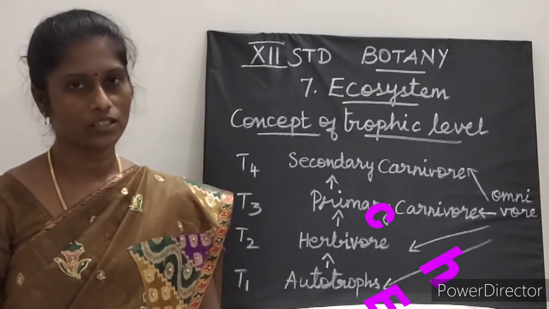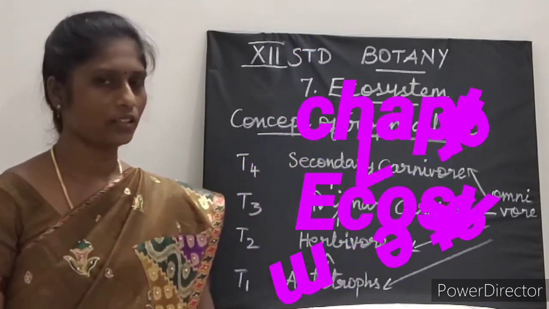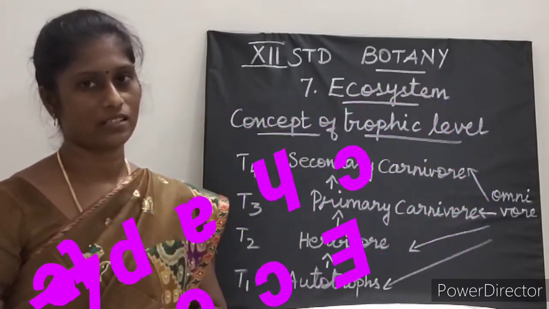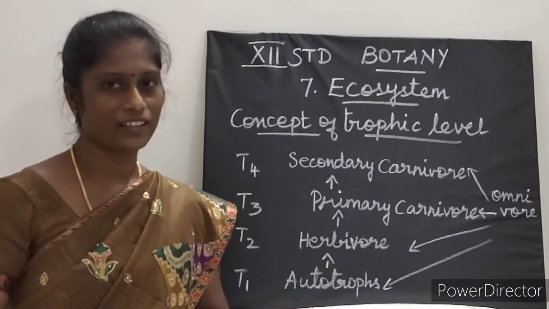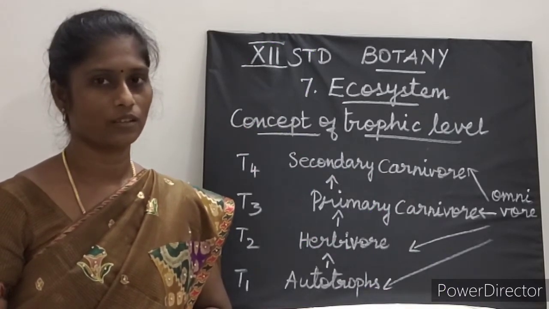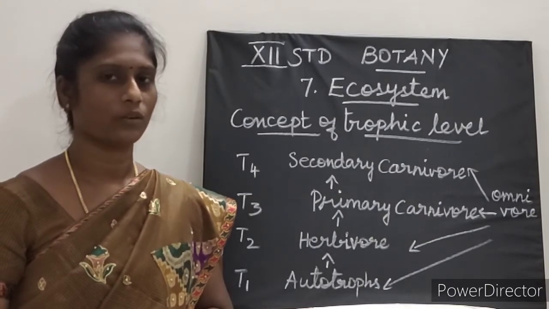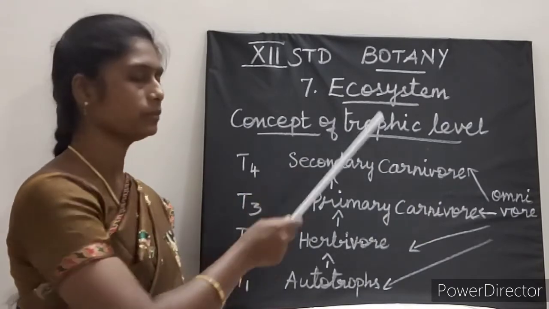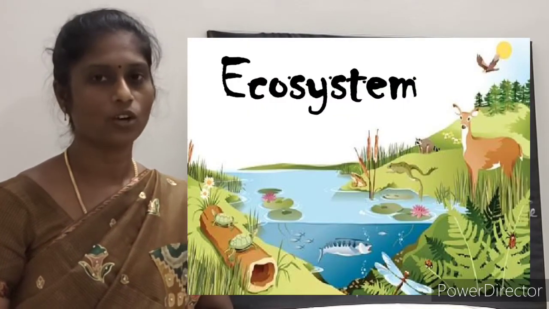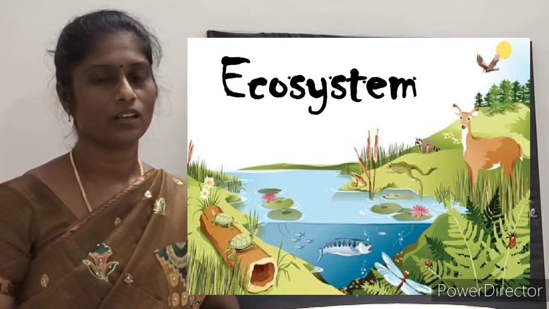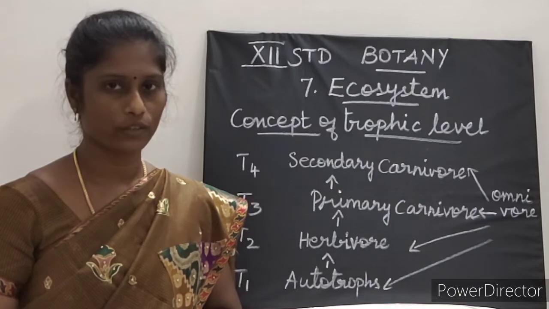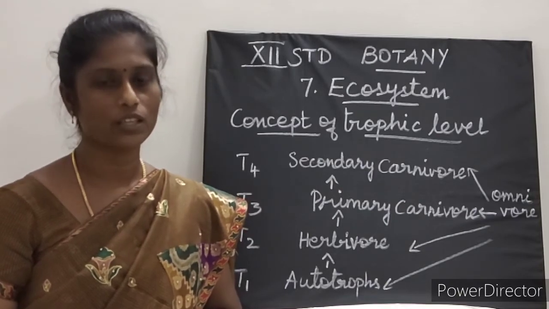Today we are going to learn chapter 7, ecosystem. It is the continuation of the previous class. If you are ready, let us recall what we have learned in our previous class. Shall we? Okay. What is ecosystem? Ecosystem is the study of interaction between the living and non-living components. In our last class, we discussed the structure of ecosystem and functions of ecosystem.